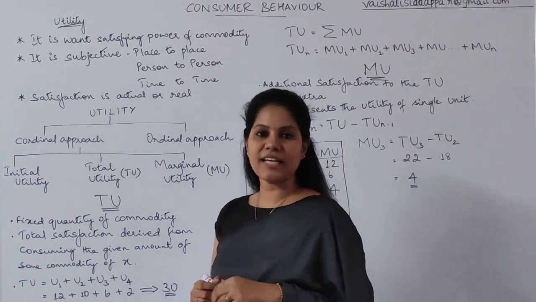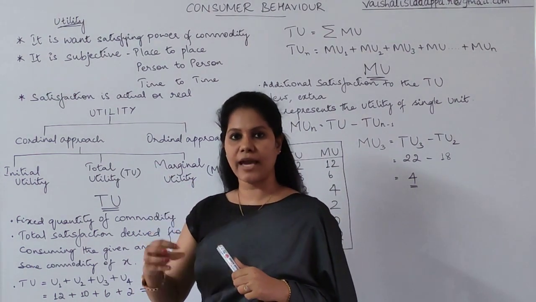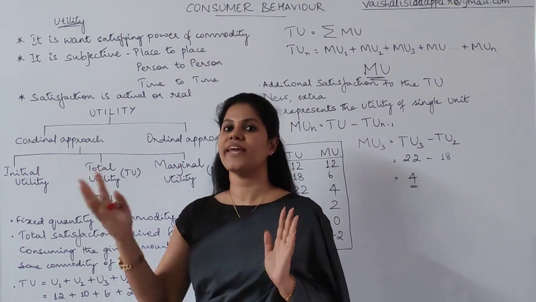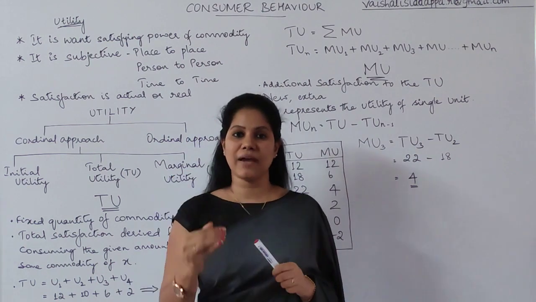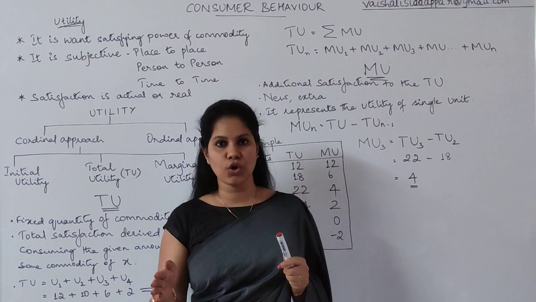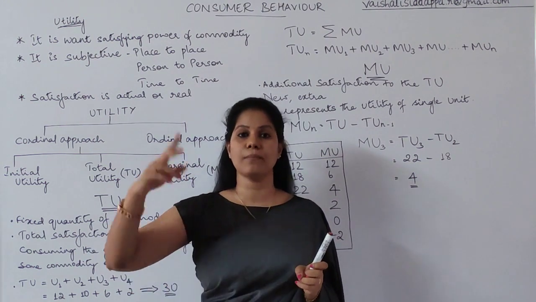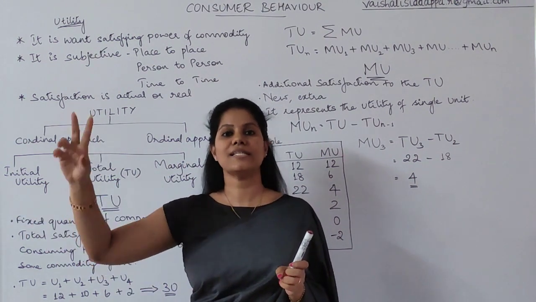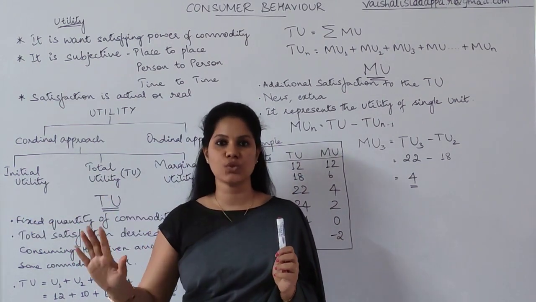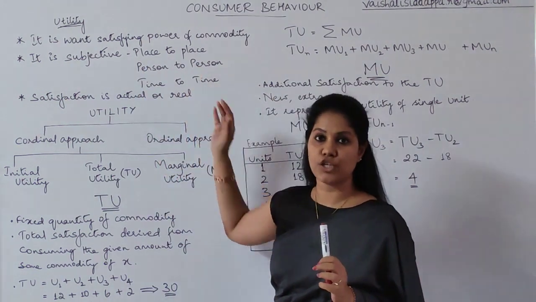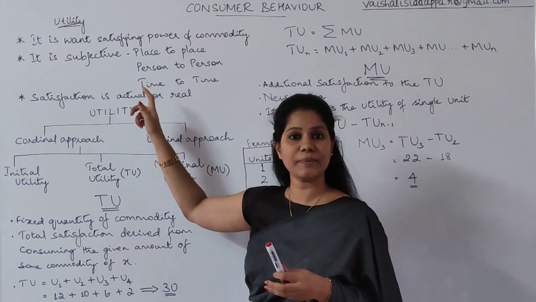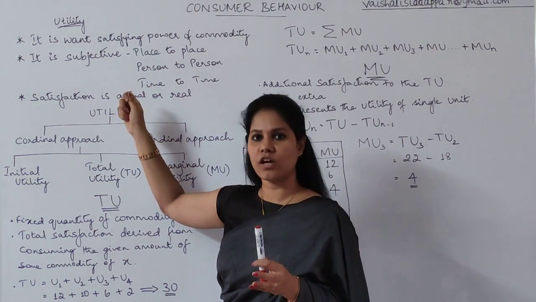When you expect satisfaction, that is the prime thing in consumer behavior. Your expectation leads to many activities in an economy. You expect to get satisfaction from goods and services, and that is the reason you buy them. Because of that, somebody else produces and somebody else distributes. Finally, the whole economic activity starts with utility and satisfaction. So I say the utility concept is the key for each and every economic activity.